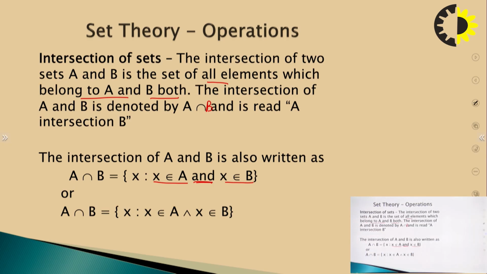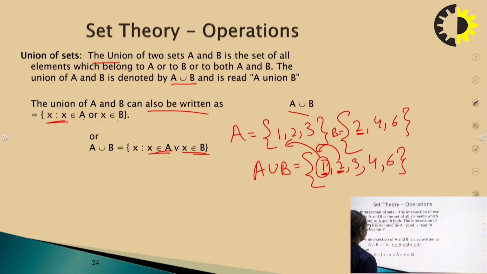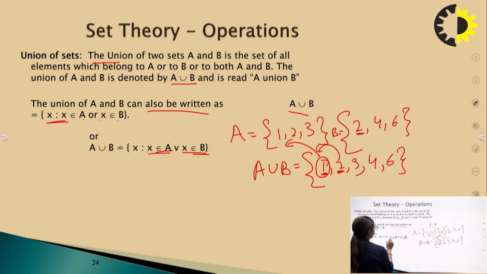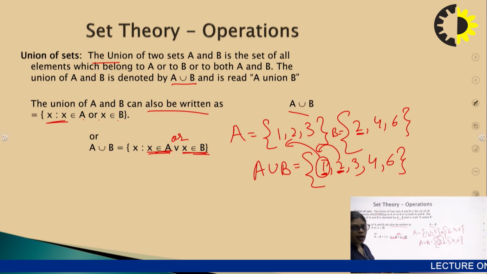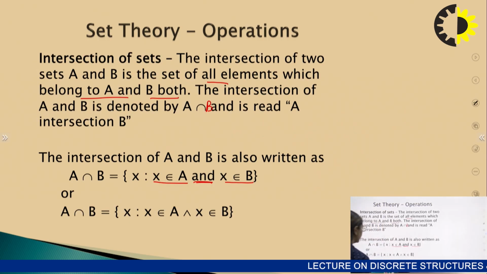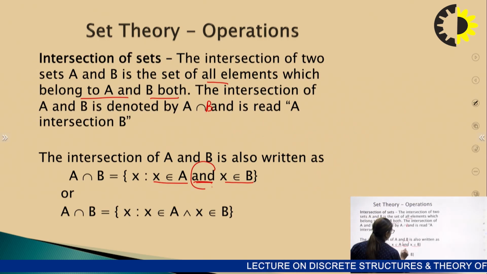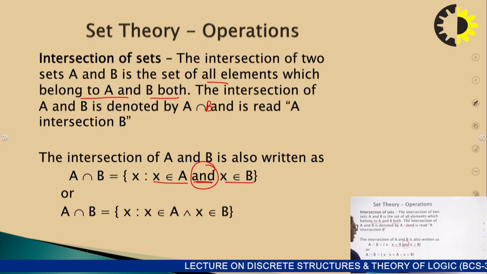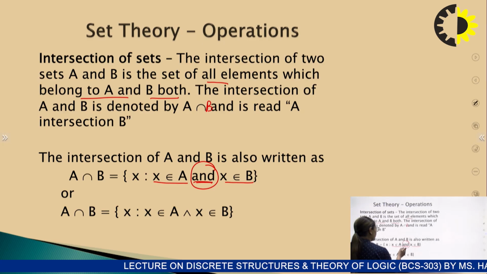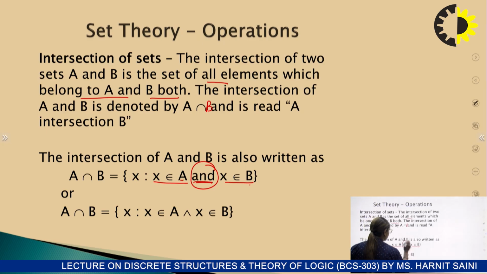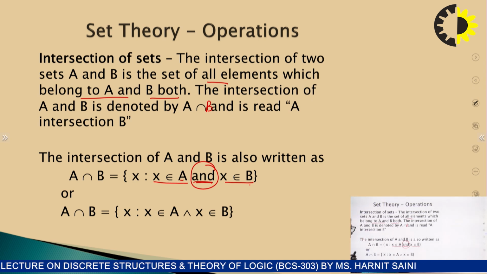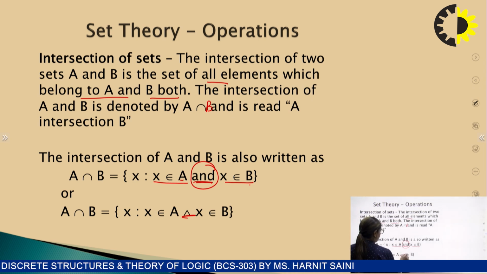Now you see the difference. In the union we saw there x belongs to A or x belongs to B. Either one should be true. Either it should belong to A or it should belong to B. But in intersection, we have seen here it is written "and", which means the element should belong to A also and should belong to B also, right? Here this is the "and" symbol.